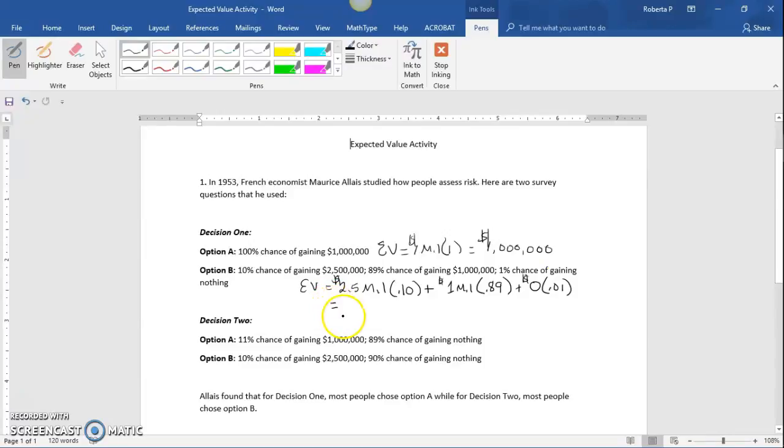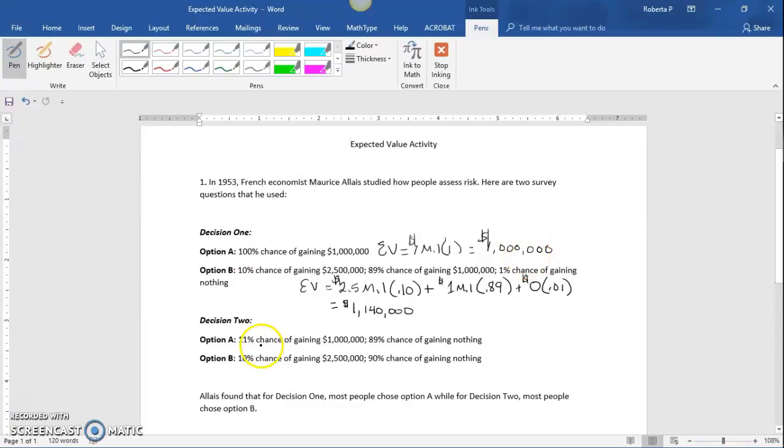When we calculate this out, we end up with an expected value of $1,140,000. So even though this seemed like it was not as good as the guarantee, the expected value of doing this is higher than the guaranteed $1 million.